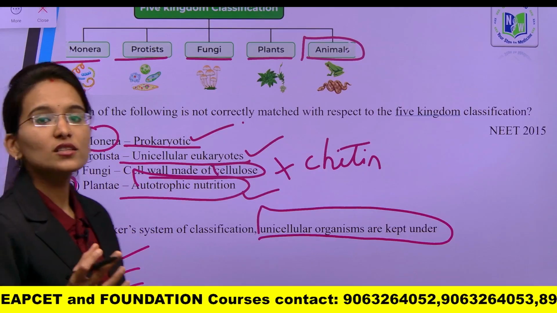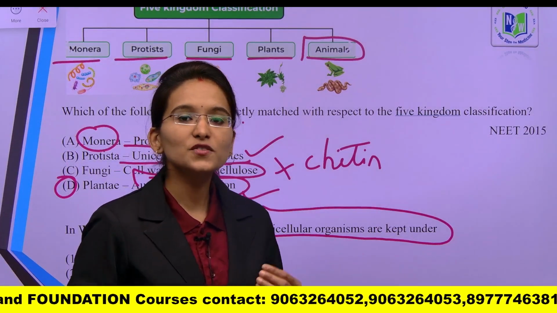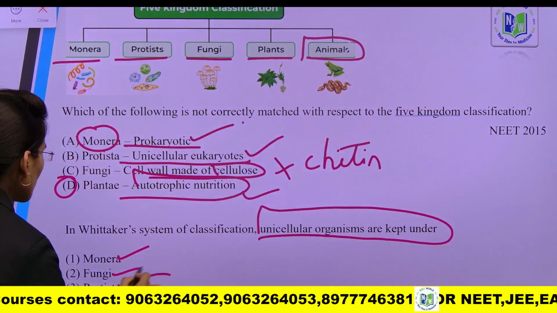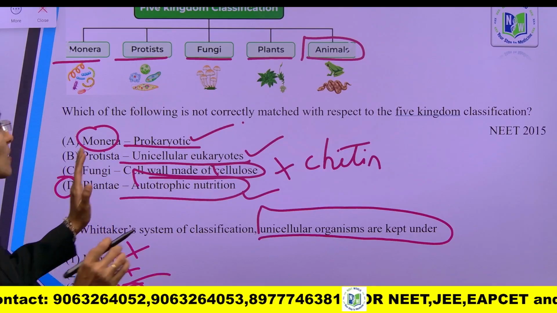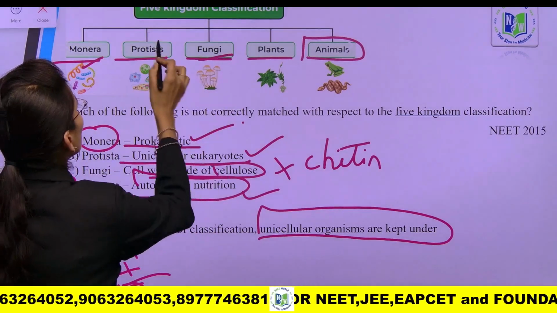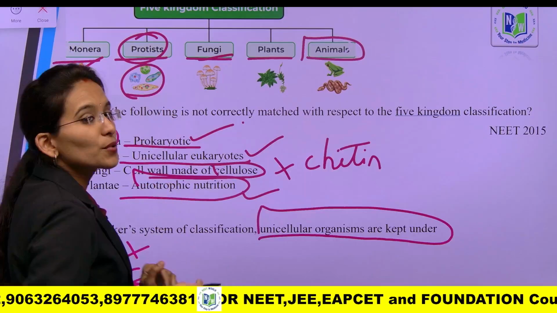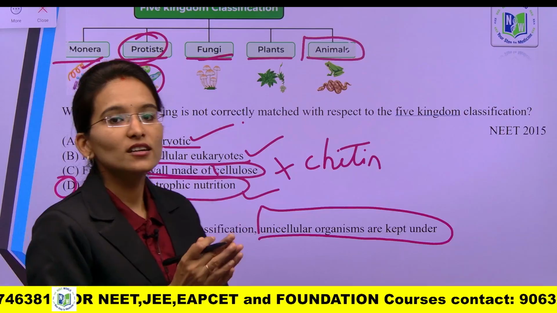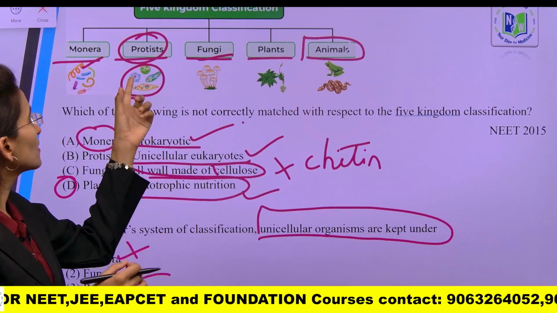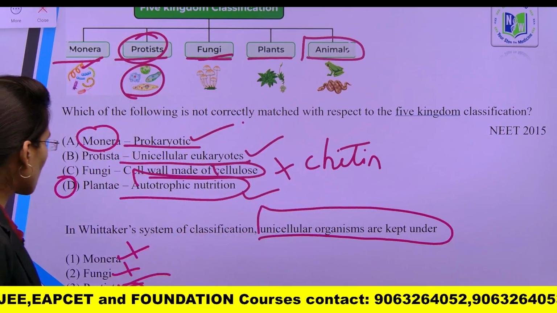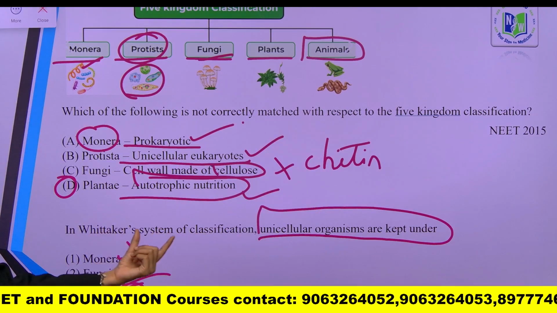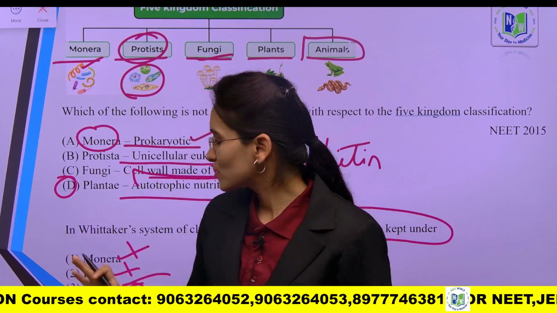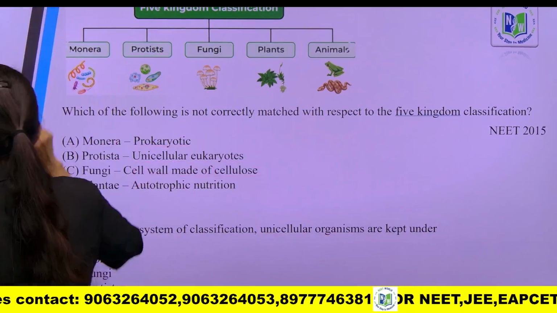So, the protozoans are also unicellular organisms which are classified under the protista only. So, the right option will be the protista. Fungi and monera are present in separate groups, but inside the protista you can find the protozoans like amoeba and euglena. All these things are included under the protista. Yes, so the protozoans are included in the protista. In Whittaker's system of classification, unicellular organisms are kept under the protista. So, this will be the right option.